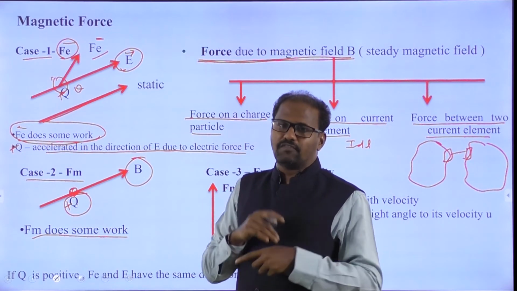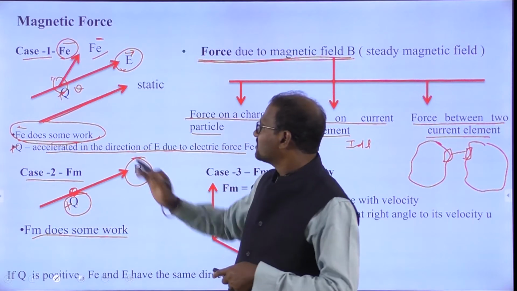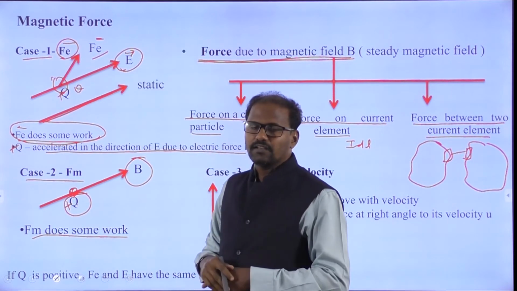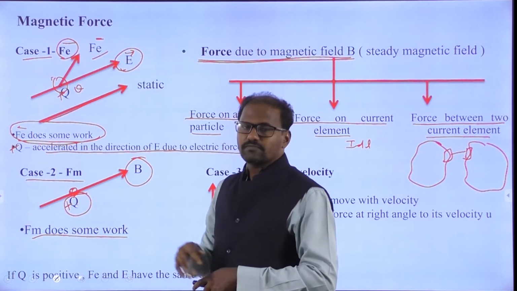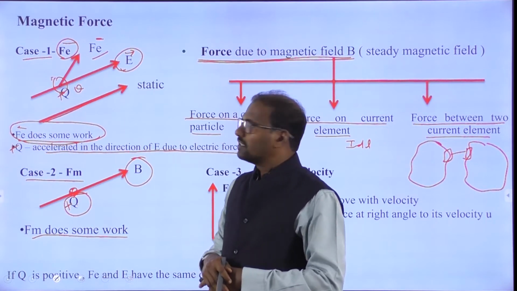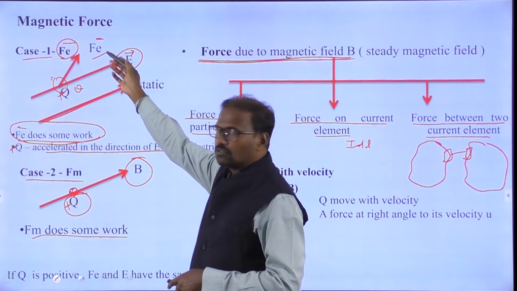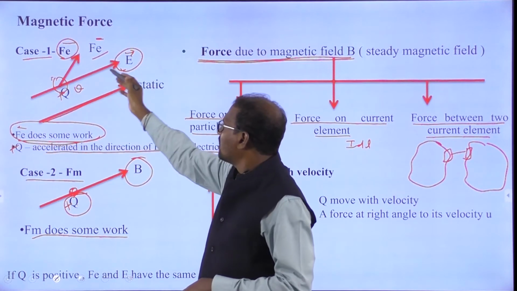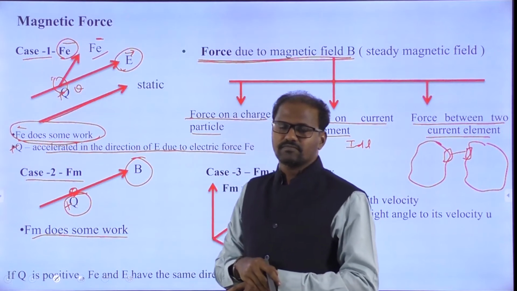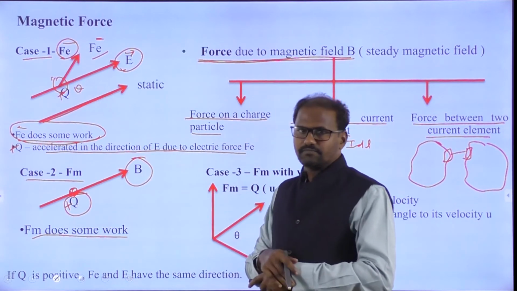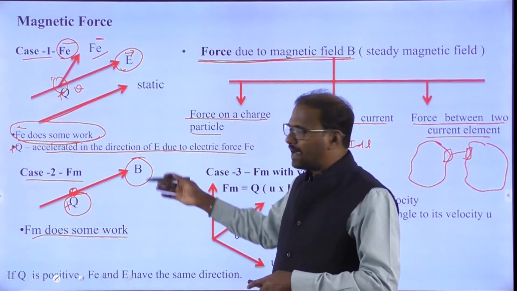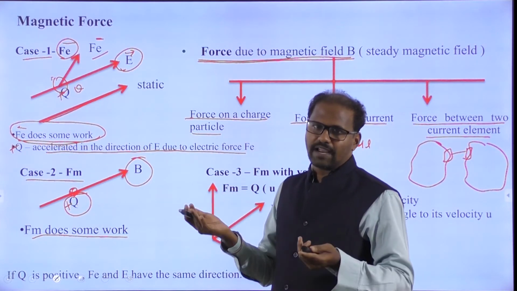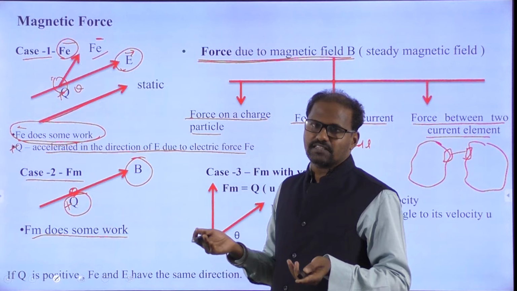When are you going to get the magnetic flux? In case number 1, you got the electric field intensity because of the electrical force. Because of that electrical force, the charge is moved, and because the charge moved, you get the electric field intensity. But no velocity is given here, so you are not getting any magnetic flux or magnetic field. Only if there is charge movement will you get the magnetic field. A moving charge means there is a current, which means there is a magnetic field.